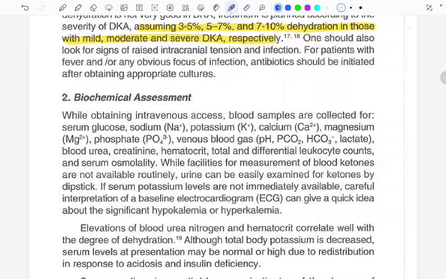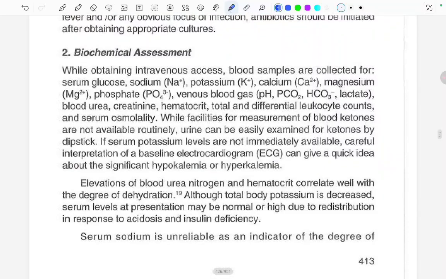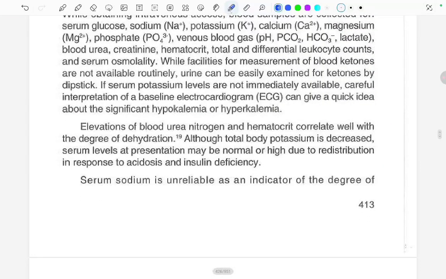ketones by dipstick. If the serum potassium levels are not immediately available, careful interpretation of the baseline ECG can give a quick idea about significant hypokalemia or hyperkalemia. Fine. Elevation of the blood urea nitrogen and hematocrit correlate with the degree of dehydration. Although the total body potassium is decreased, serum levels at presentation may be normal or high due to the redistribution in response to acidosis and insulin deficiency.